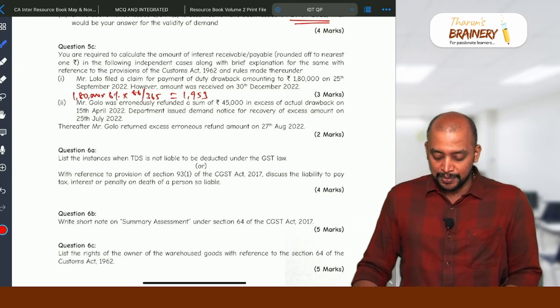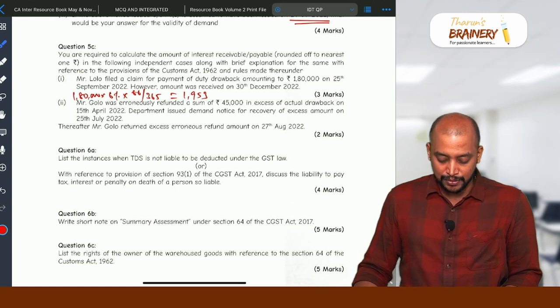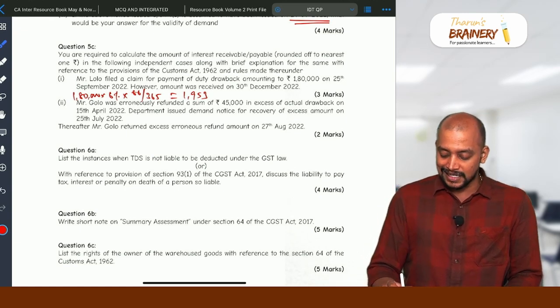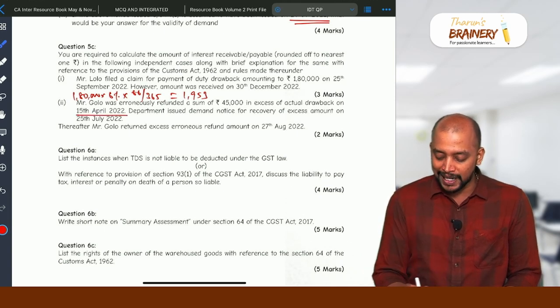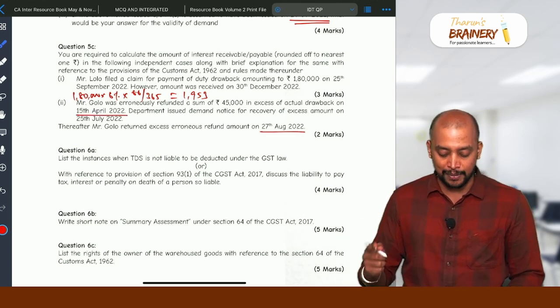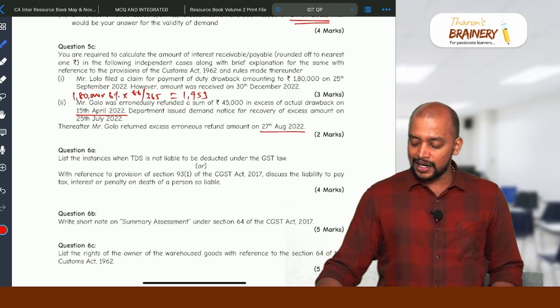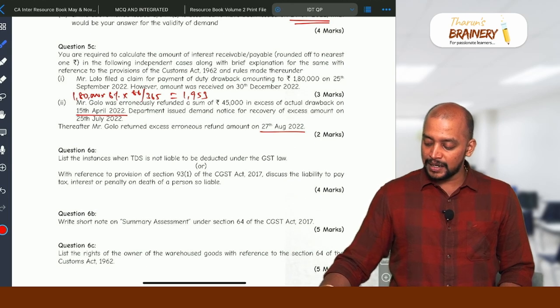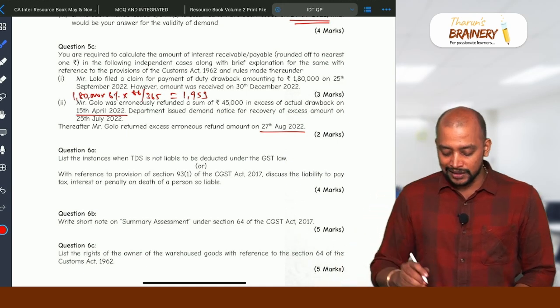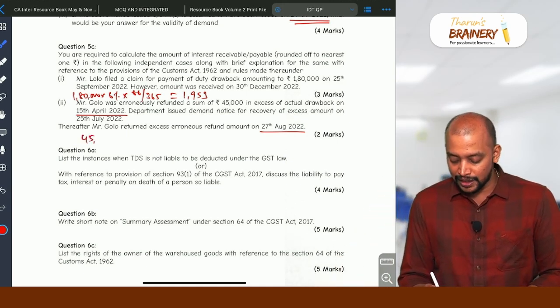On 15th April, the department issued a demand notice for recovery of the excess amount on 25th July. He returned the excess amount on 25th August. So we need to compute from the date of duty drawback till the date of returning it. 15th April, don't count that. So 30 minus 15, 15 days in April, and May 31 days, June 30 days, July 31 days, August 27 days. So for 134 days, we need to compute interest on 45,000.